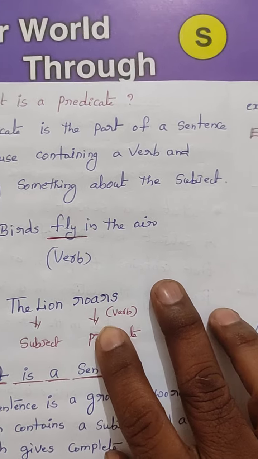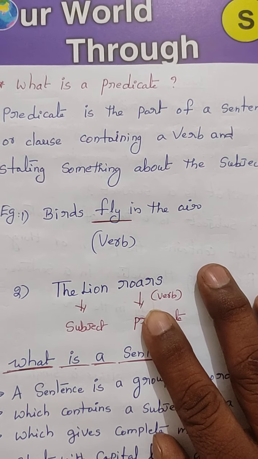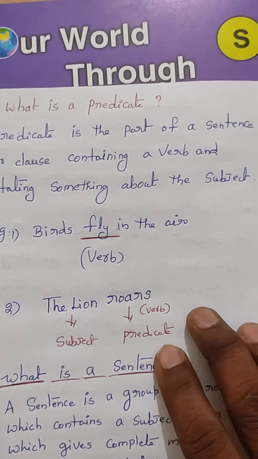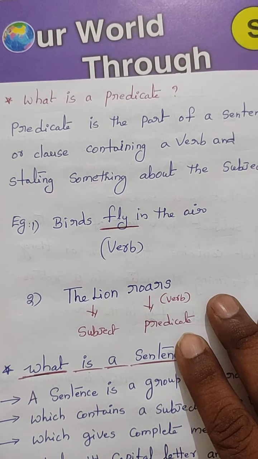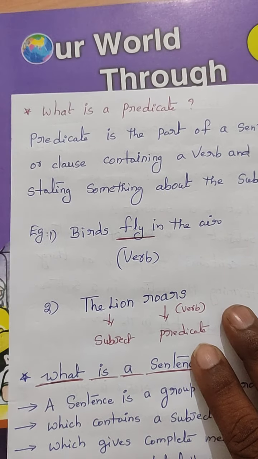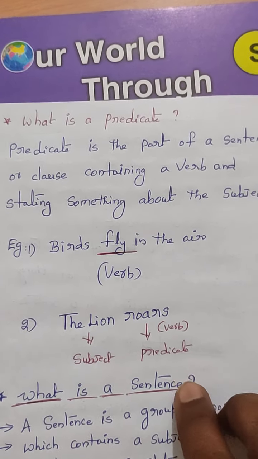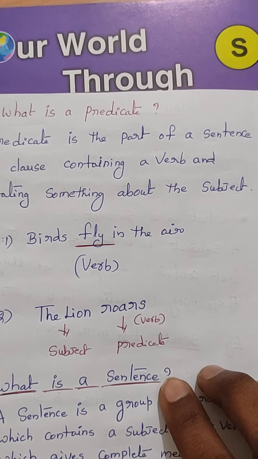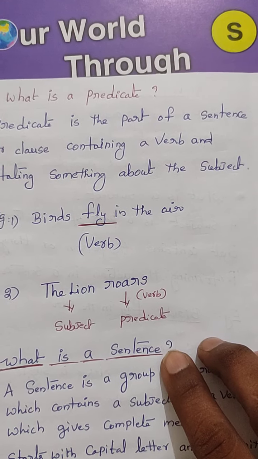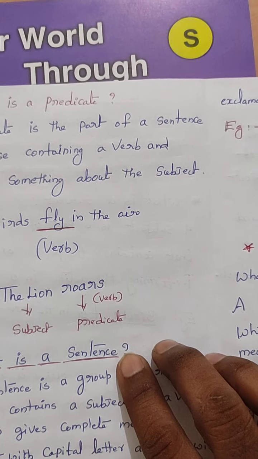Predicate is the part of a sentence or clause. We will learn clause again. That means predicate is not only a part of a sentence, it is a part of a clause. What is a clause? We will discuss after. It contains a verb and states something about the subject.